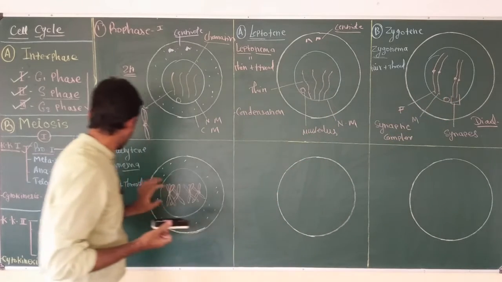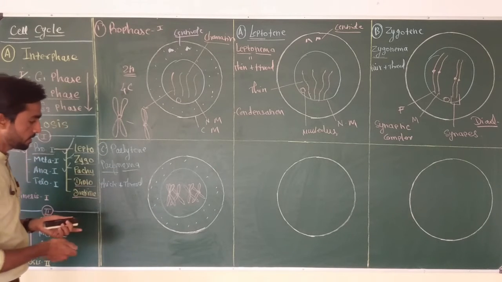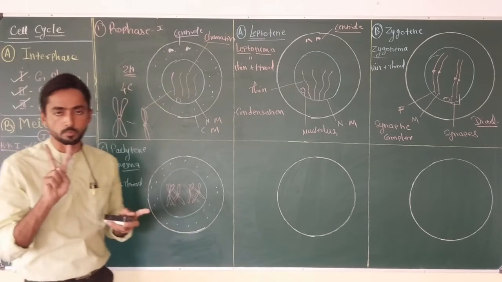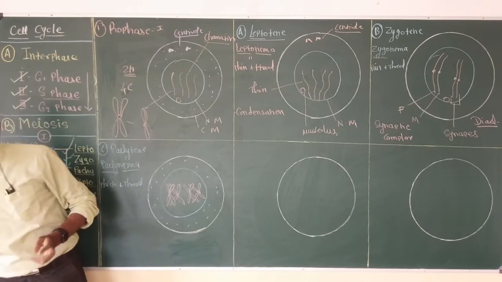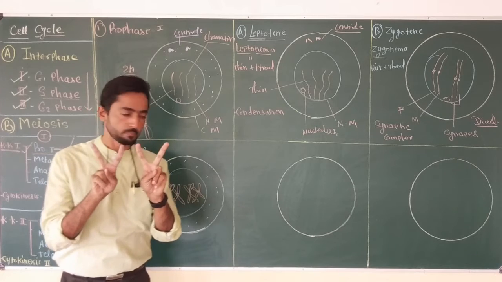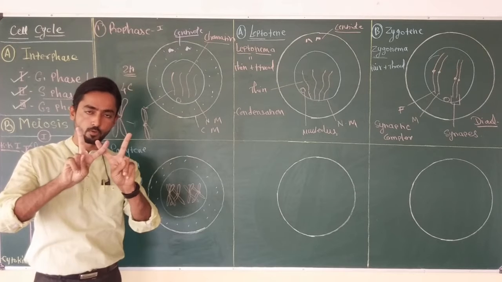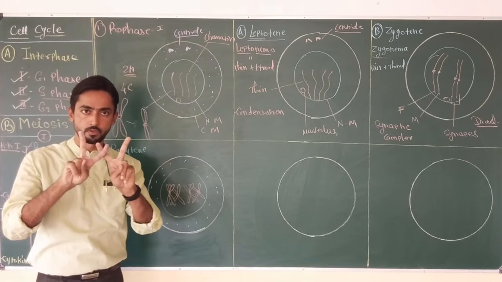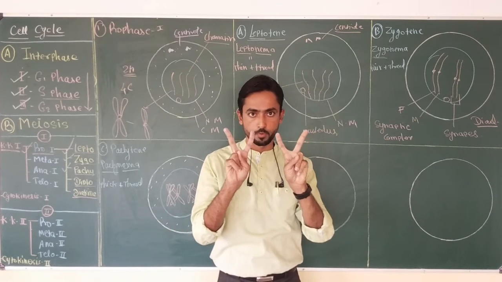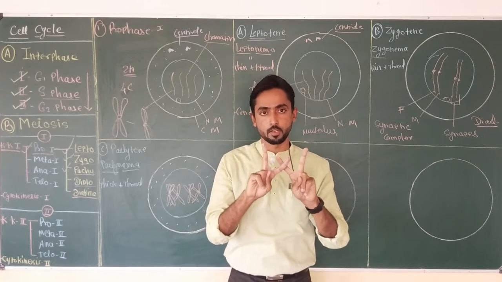But now in the case of pachytene, during the thick thread stage, what is going to happen? They will form a crossing over structure with each other. Suppose this is chromosome number 1 and this is chromosome number 2, the upper portion of the chromosome. Now during the pachytene, they will form a crossing over structure, and this will look like an X in the middle portion. Both the non-sister chromatids of the two chromosomes will cross with one another. This is very important for the recombination process.